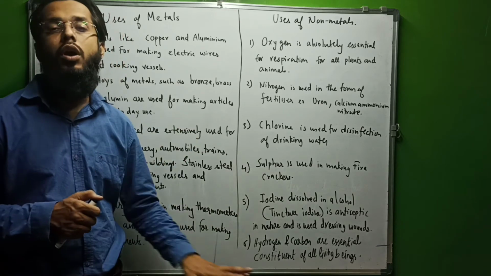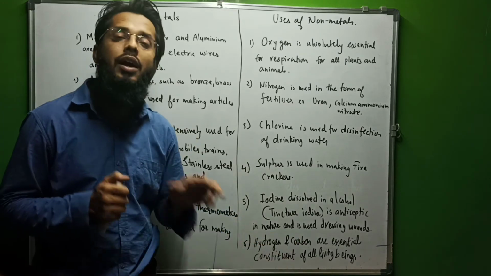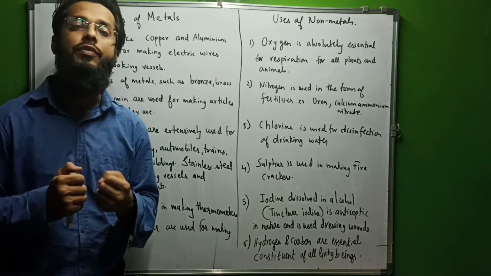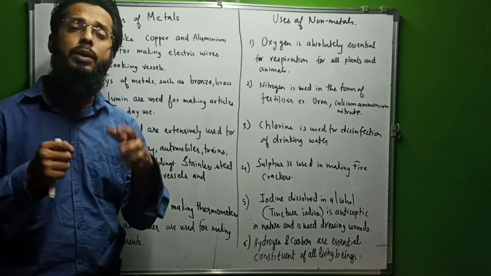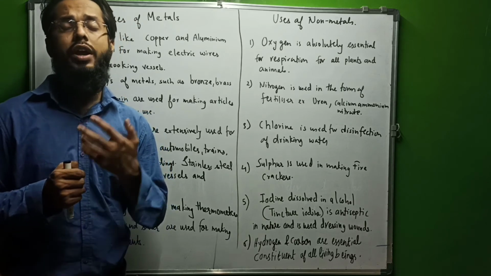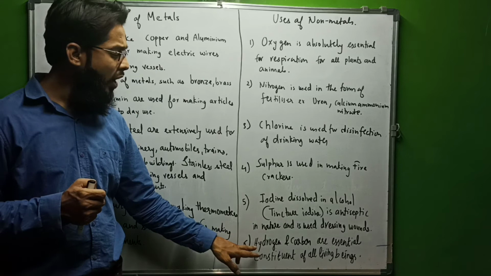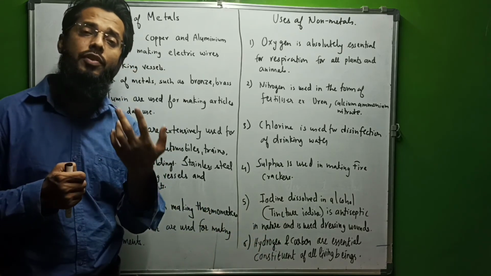And let's not forget about the most important, hydrogen and carbon. Hydrogen and carbon are the essential elements of every living organism. Our cells are made up of carbohydrates, proteins. So ultimately, carbon and hydrogen are actually the backbone of the human body or any organic body or any organism. So hydrogen and carbon are the essential part of every living cell, every living body.